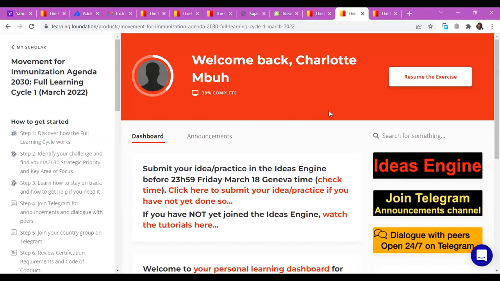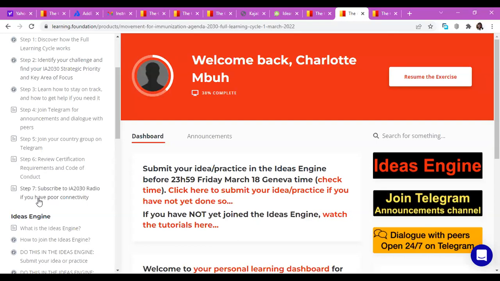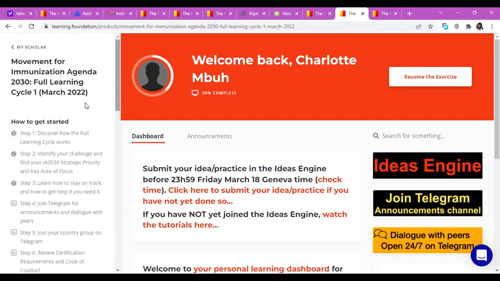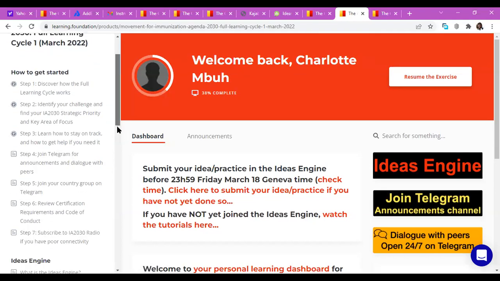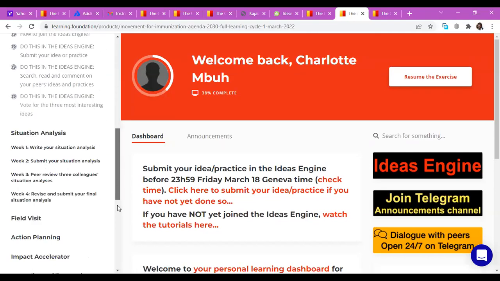So this is the dashboard. This is where you are. And once you are here, don't celebrate and say, Eureka, it is over. No, it is instead the beginning. Because here is where you have the instructions, the steps, the tasks, the guidance documents, and the resources that will help you go through the full learning cycle.